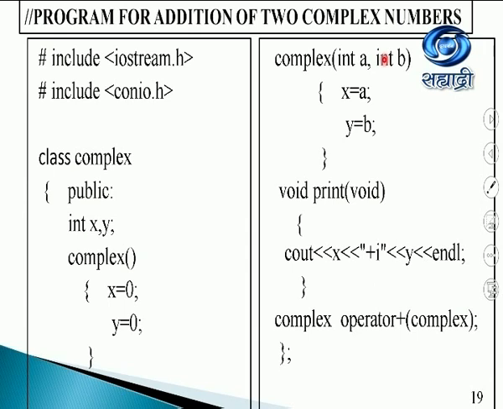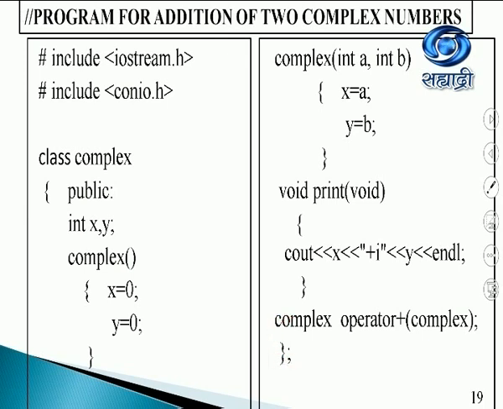Out of this, a I'm going to assign to x and b I'm going to assign to y. The print function will simply print the value of x plus i and the value of y, so it will be x plus iy. Now this thing, complex operator plus complex. So here operator is the keyword, plus is the operator that I'm going to overload. Complex means the object of the complex class will be the parameter that I'm going to pass, and this complex is the return type, which is an object that I'm going to return.